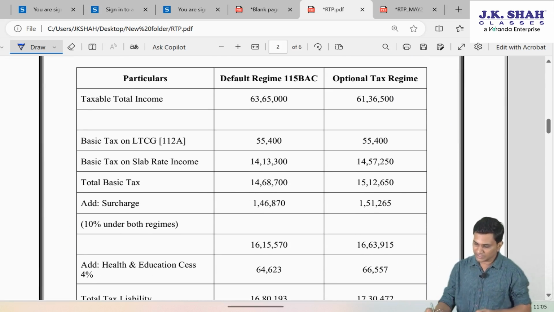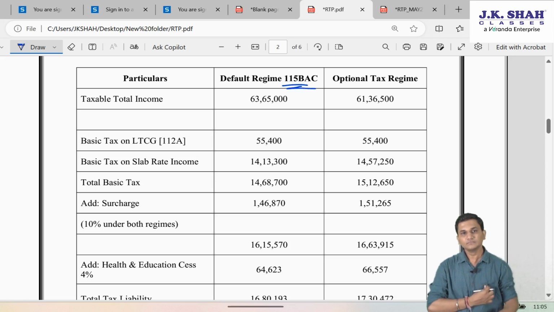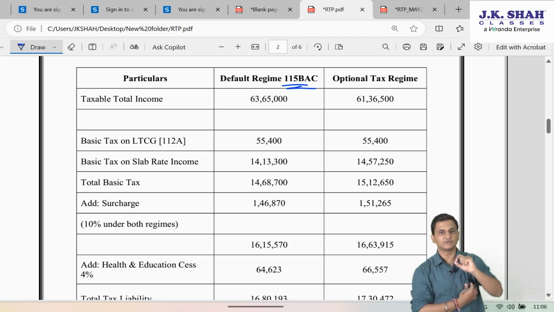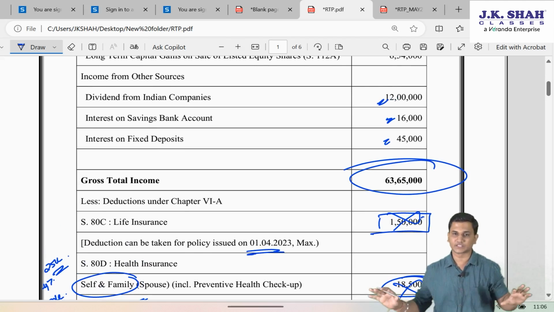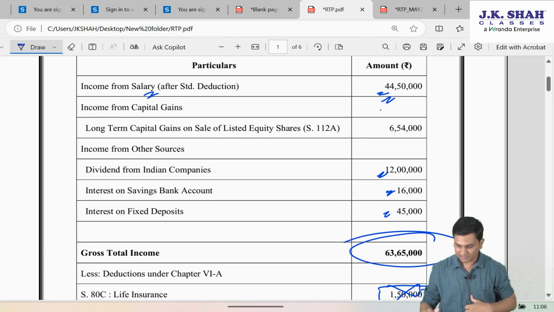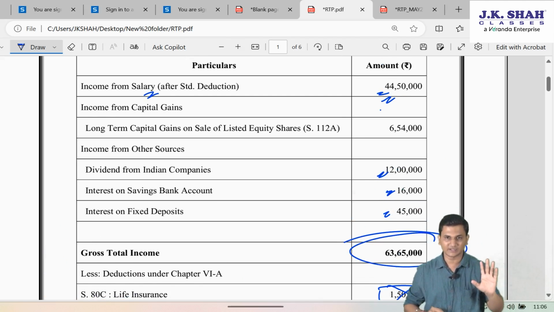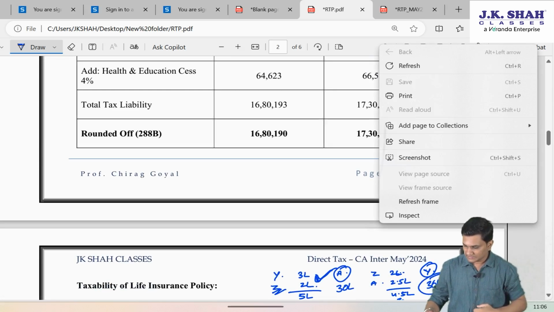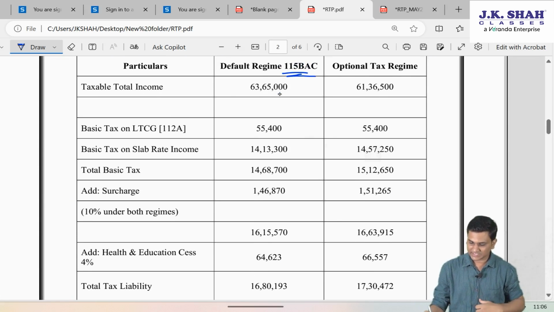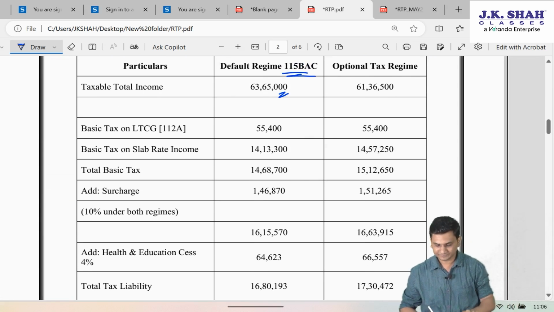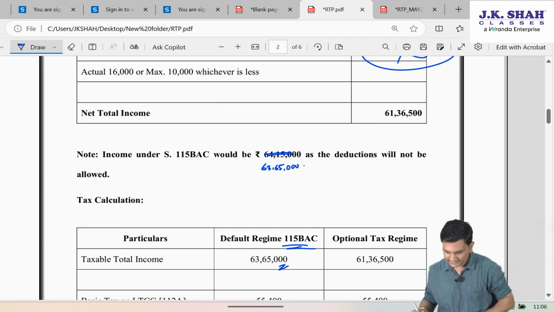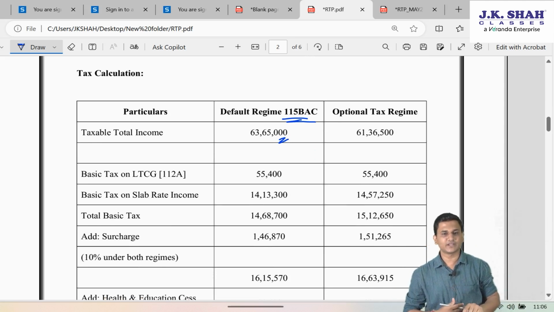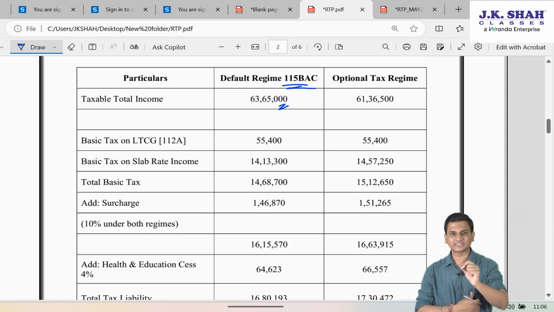Now under default tax regime, his taxable total income will be 63 lakh 65,000, that is this figure before deductions under Chapter 6A. But yes, after standard deduction of salary. On the 63 lakh 65,000, you will calculate the tax.